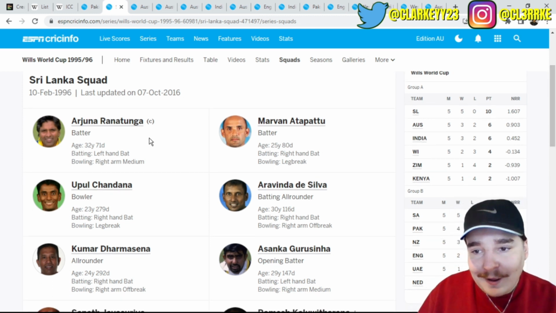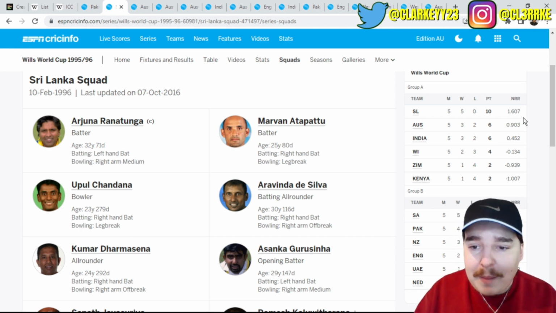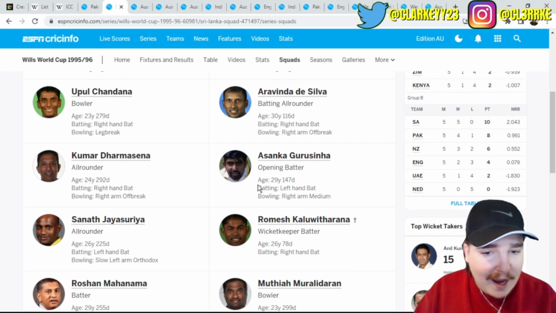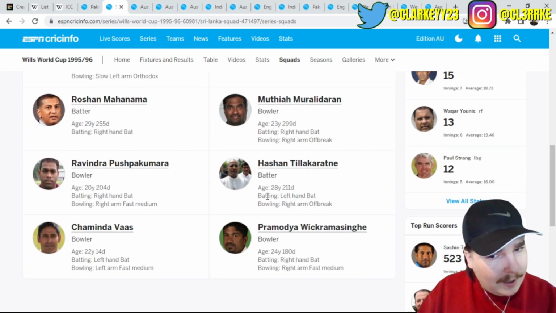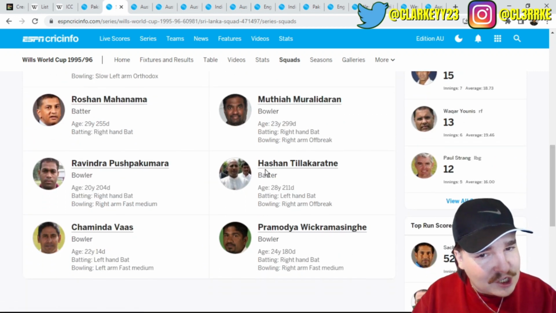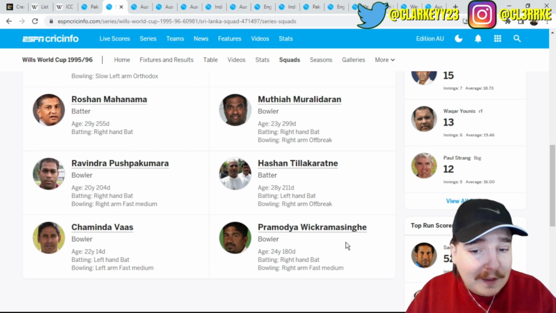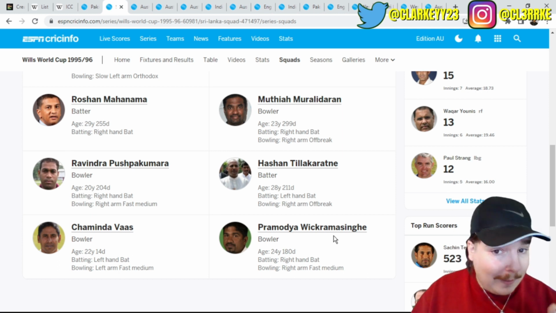Okay. That's a great start when your skipper is the man Ranatunga, Marvan Atapattu, De Silva. Who else is in here? Jayasuriya. Murali was in this squad. Hashan Tillakaratne. I don't think that's the one I'm thinking of. Chaminda Vaas. I mean, this is a great, great squad. And this guy as well. Wickramasinghe, I think that's how you say it. I do remember that name.